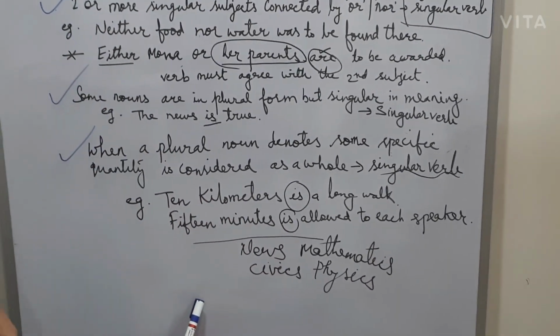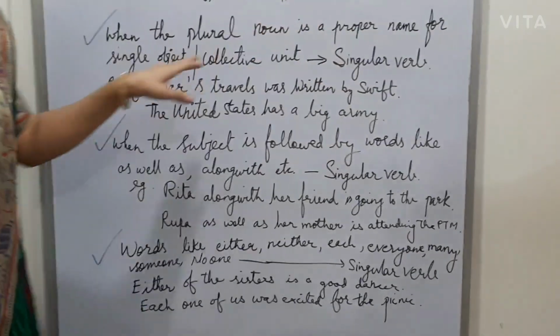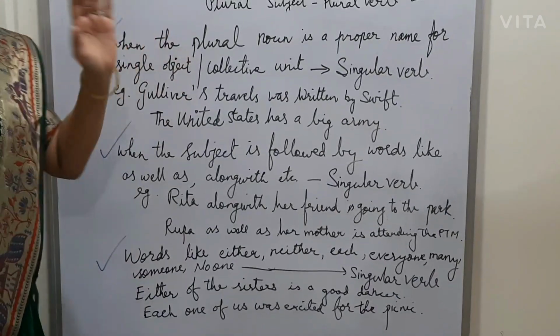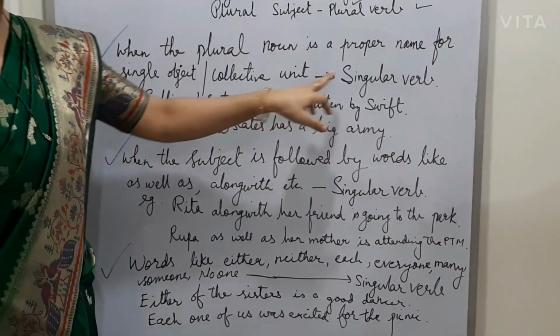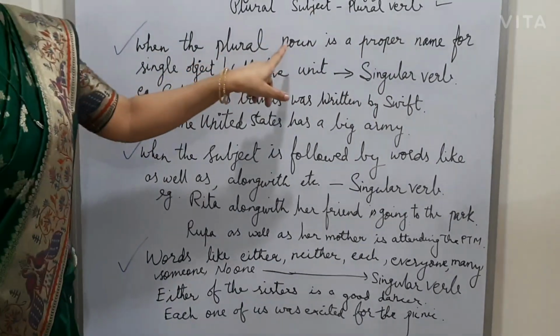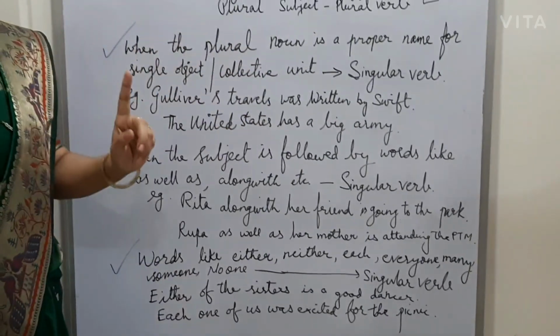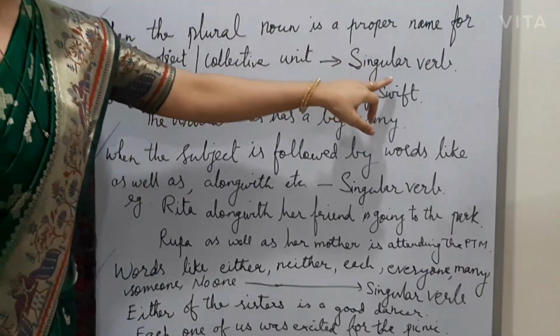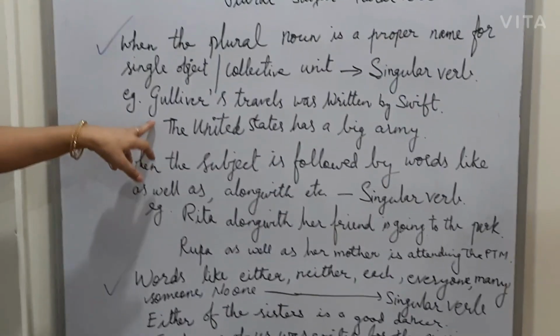Now moving on to the next. When the plural noun is a proper name for a single object, we take it as a collective unit or as a whole, so we use the singular verb. So remember students, when a plural noun is the proper name, we take it as a collective unit, as a whole, and it is followed by the singular verb. Now let us see an example.